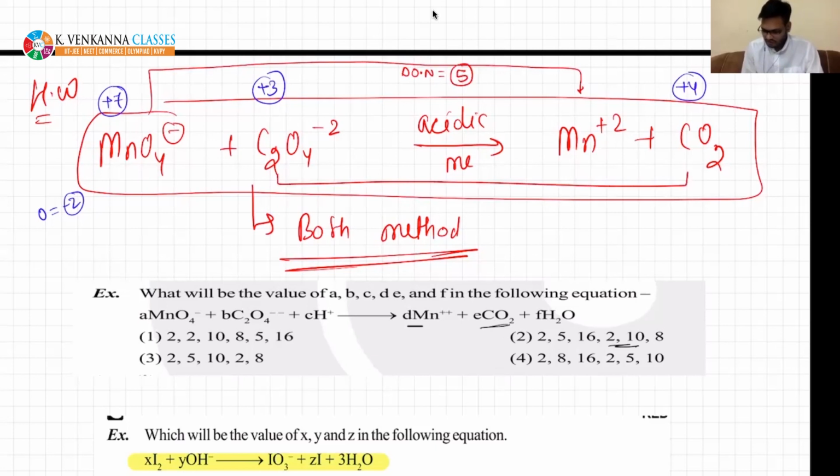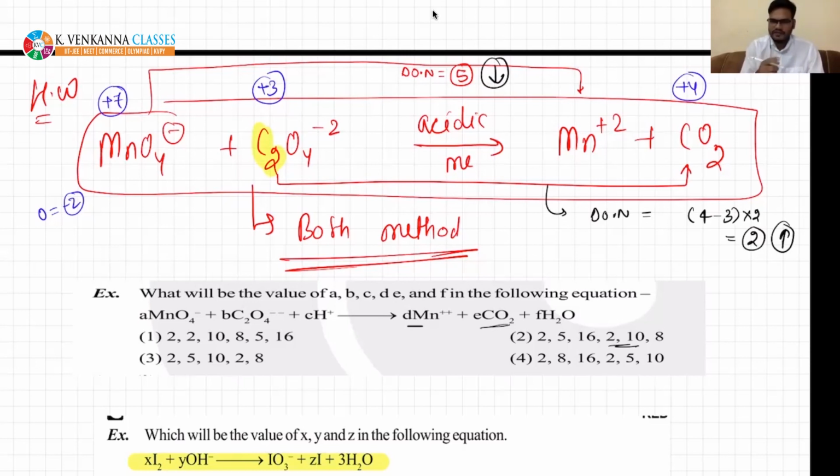For carbon, very important thing is that I have told you that you need to calculate delta oxidation number per molecule. For per atom, there is change in 4 - 3, but there are 2 atoms of carbon, so it will become 2. That is, net change per molecule is 2. That is very important. So you see, the decrease is 5, and increase is +2. So you need to balance these both. You need to cross multiply, right? 5 and 2 should be equal.